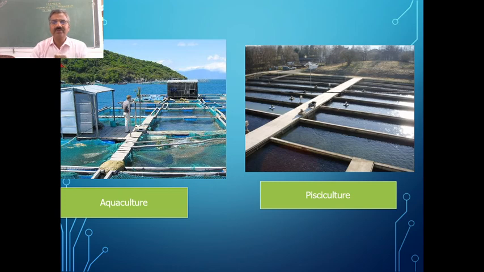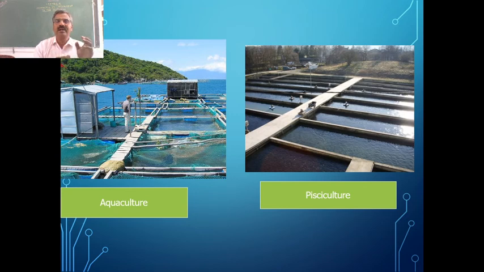But we have another way out. We have a form of agriculture in which we rear, apart from these fish or maybe shelled animals and other animals, some aquatic plants as well.